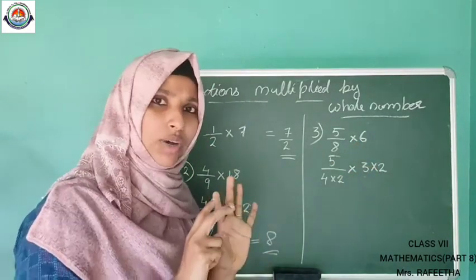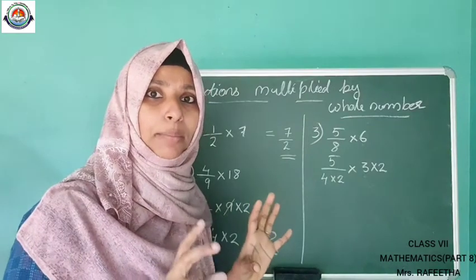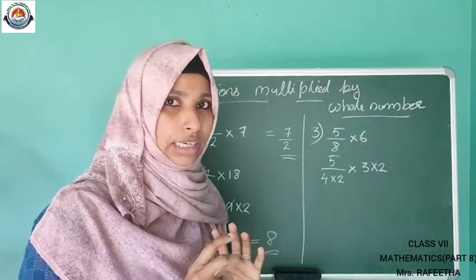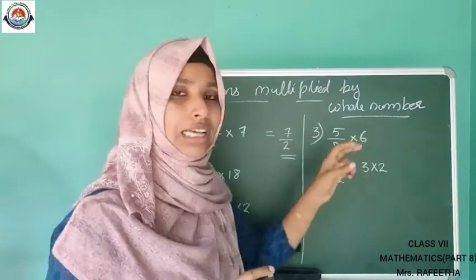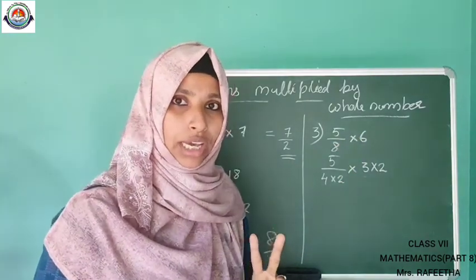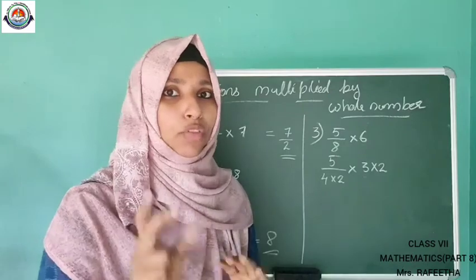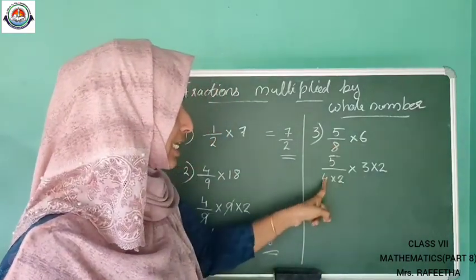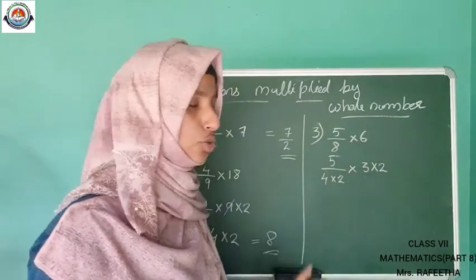No, because there is no common number for 3 and 5. Here 8 and 6 are multiples of 2, while 3 and 5 are not multiples of a particular number. So we write 8 as 4 into 2 and 6 as 3 into 2.